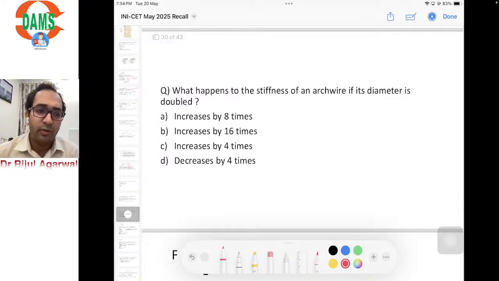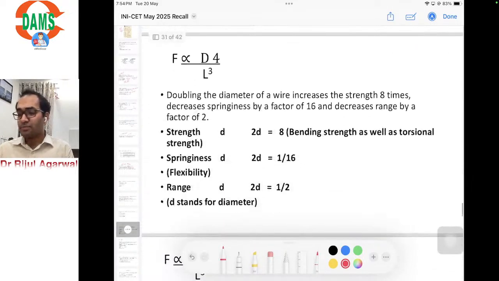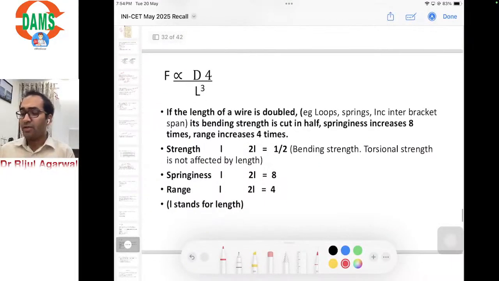Again, another repeated question which we have discussed multiple times. What happens to the stiffness of an arch wire if the diameter is doubled? So this is the formula. What happens to the strength, springiness, range if the diameter is doubled? Stiffness or strength increases by 8 times, springiness decreases by 16 times, range becomes half. And for length, strength becomes half, springiness and range become 8 and 4 times. This is the formula which we have discussed multiple times. You need to remember them.